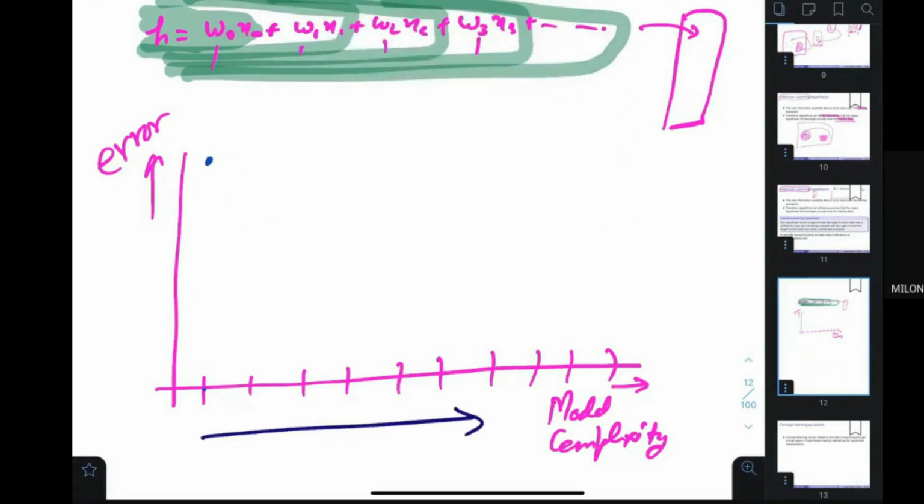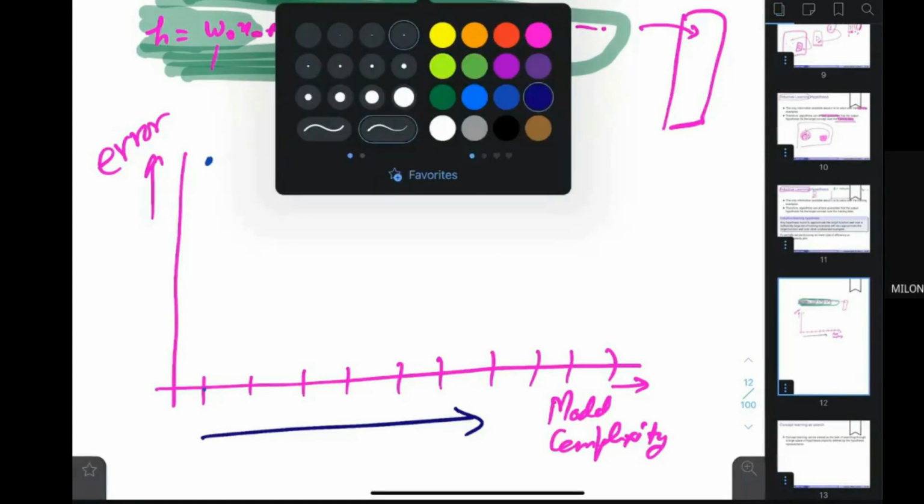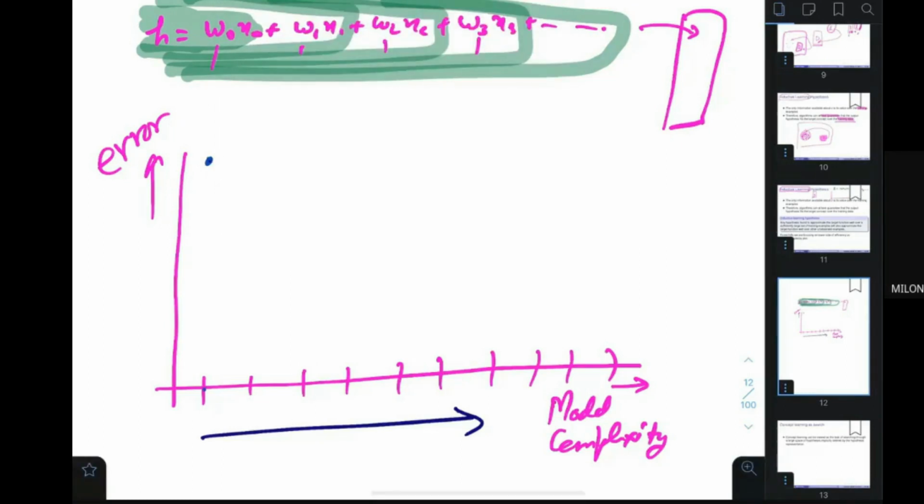This part is clear. When I'm selecting a particular model complexity, I want to find out what error my model is going to have. Initially everybody knows that the error was very high, but when we increase the model size, the error decreases and at some point it becomes 0.